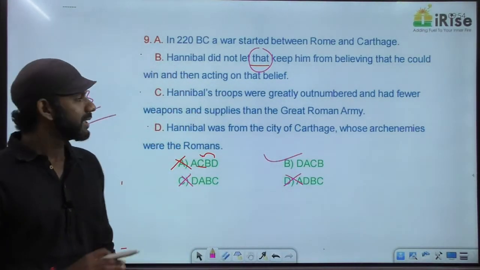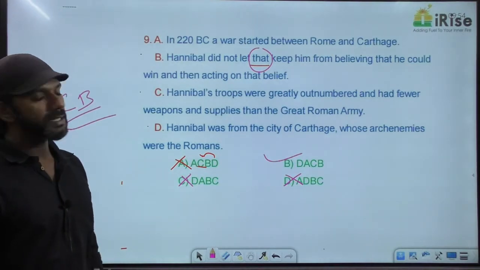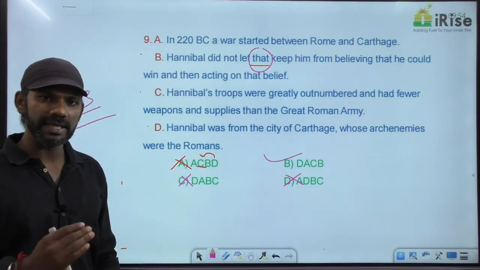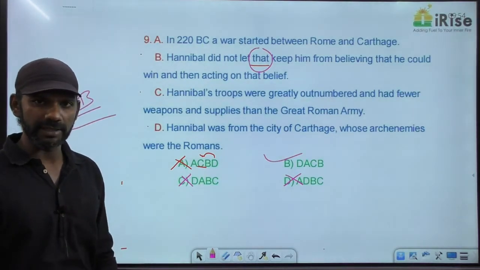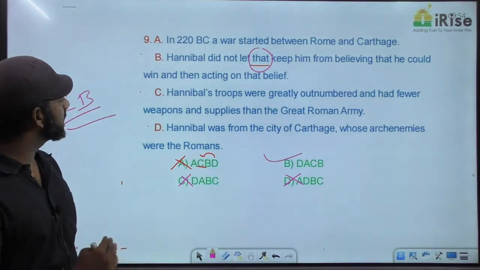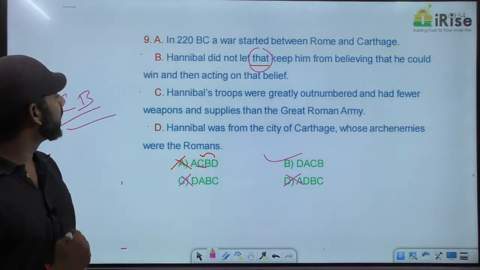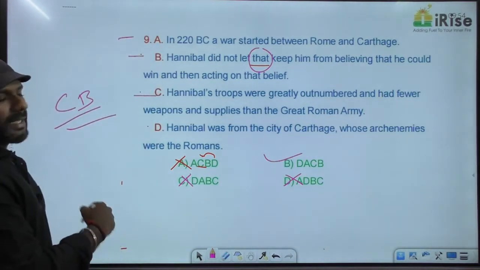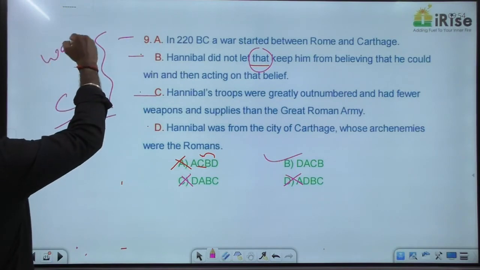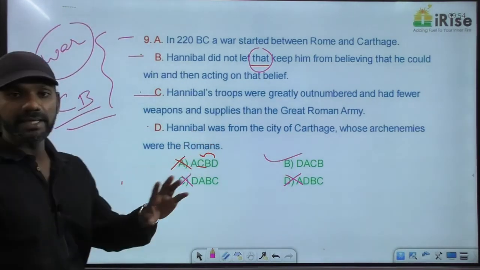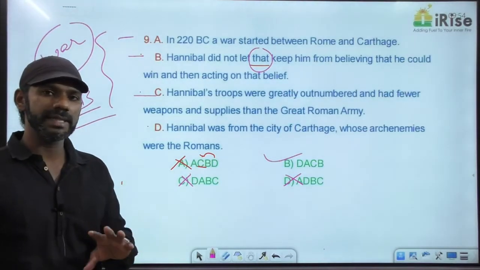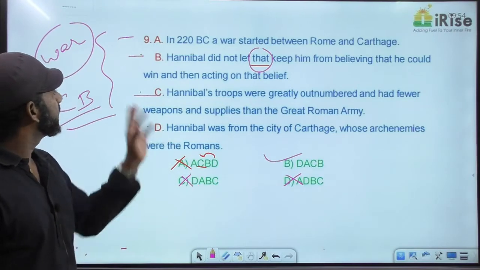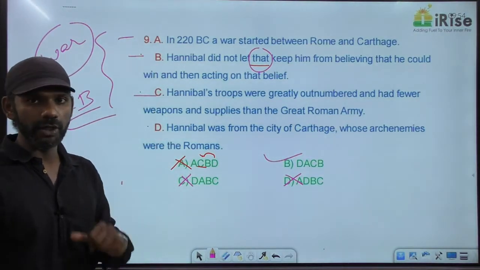D, C, B. One more thing. Three sentences talk about the same idea. The sentences that talk about the same topic must be brought together. Three sentences talk about the same topic, and those three sentences are A, C, B. A, C and B talk about war, whereas D doesn't talk about war. Now I told you all the sentences talking about the same topic must come together and they can be called a mandatory pair. Come to A, C, B, we'll see whether these three are talking about war or not.